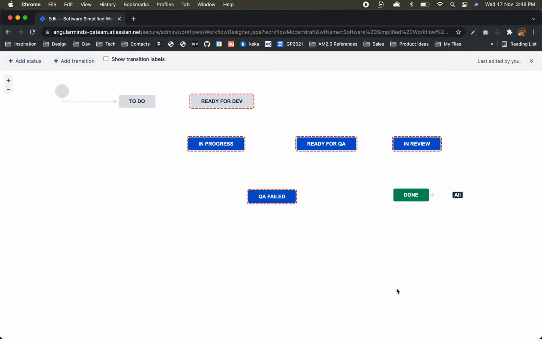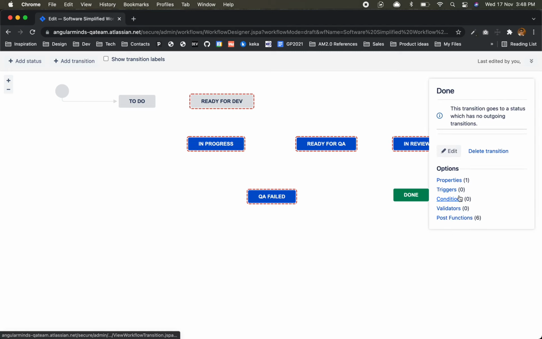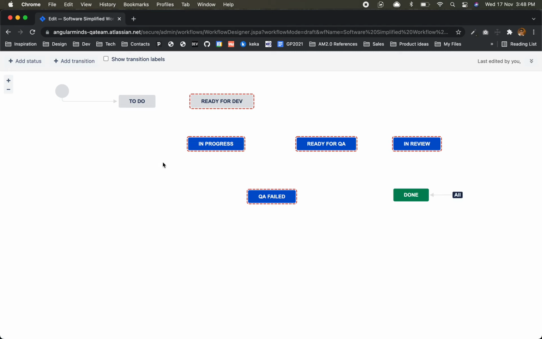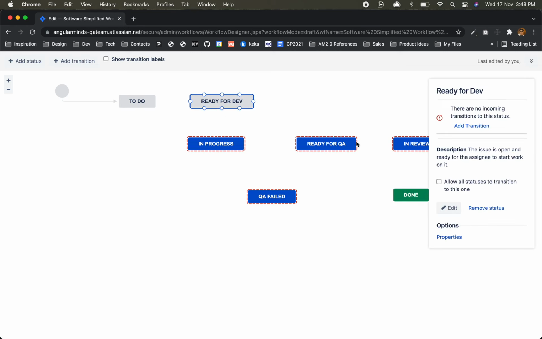Our workflow is not looking so nice, but still it will work.